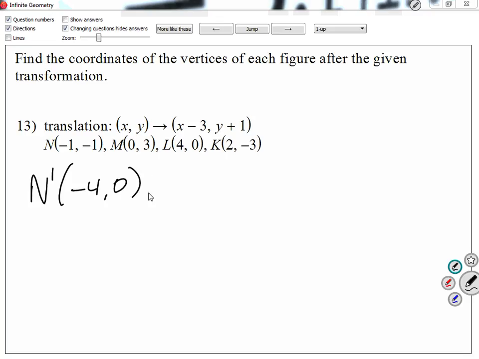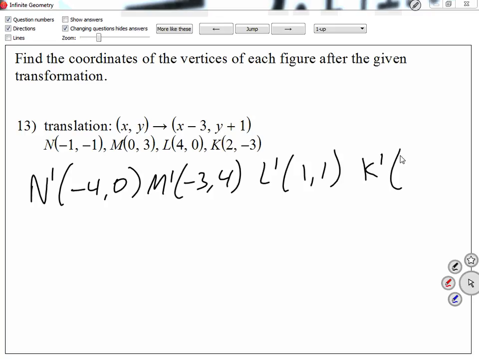Now, M prime, what values do we get for M prime? Negative 3, 4. Subtract 3 from the x, add 1 to the y. What values do we get for L prime? 1, 1. And lastly, K prime, what do we get? Negative 1, negative 2. Okay, that's all I'm asking for those. Any questions?